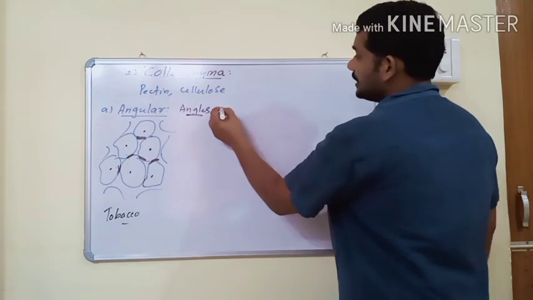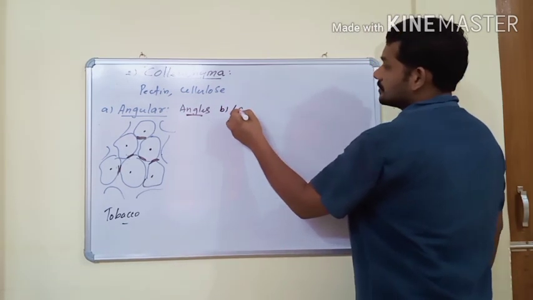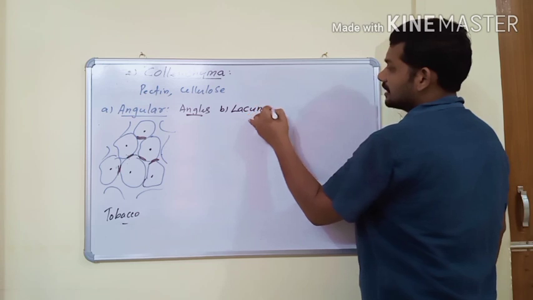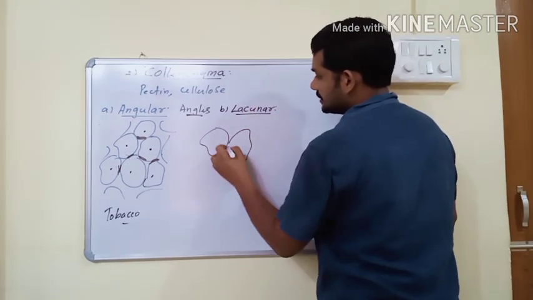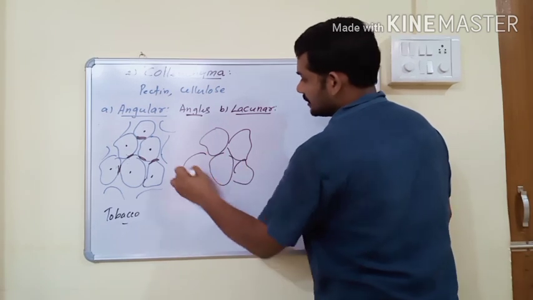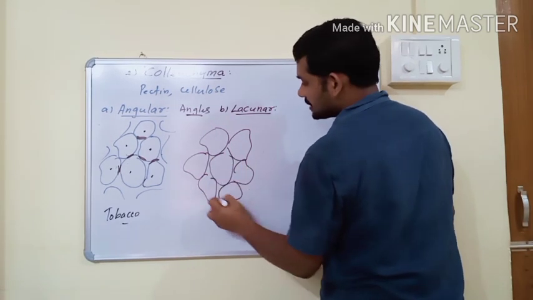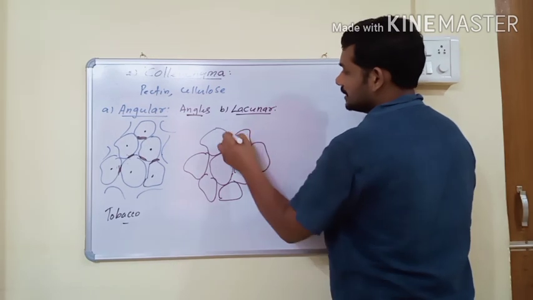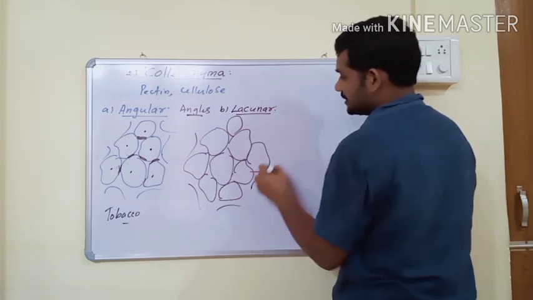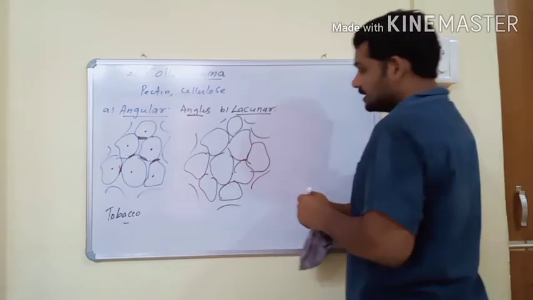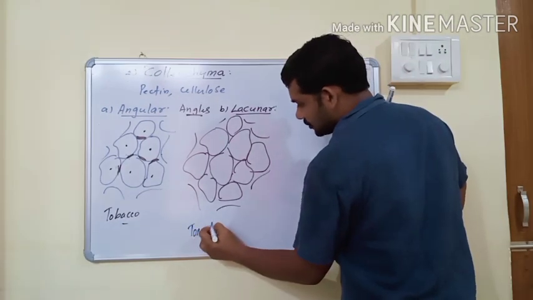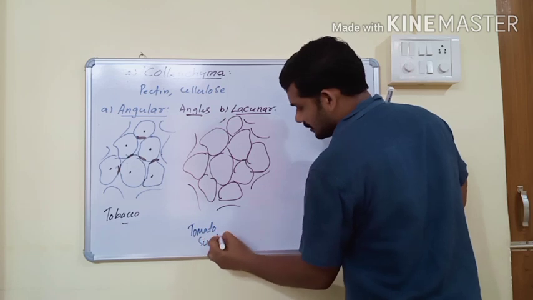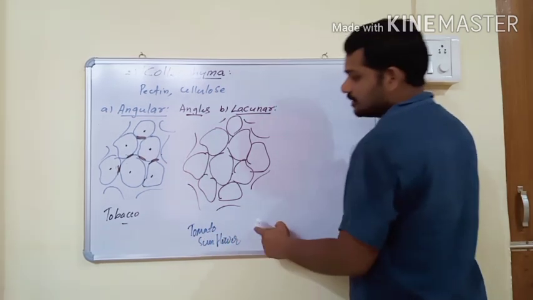And the second one is lacunar collenchyma. The cells of collenchyma are living cells, but intercellular spaces, as I already told you, are usually absent. But in some species, like tomato and sunflower, narrow intercellular spaces are present.